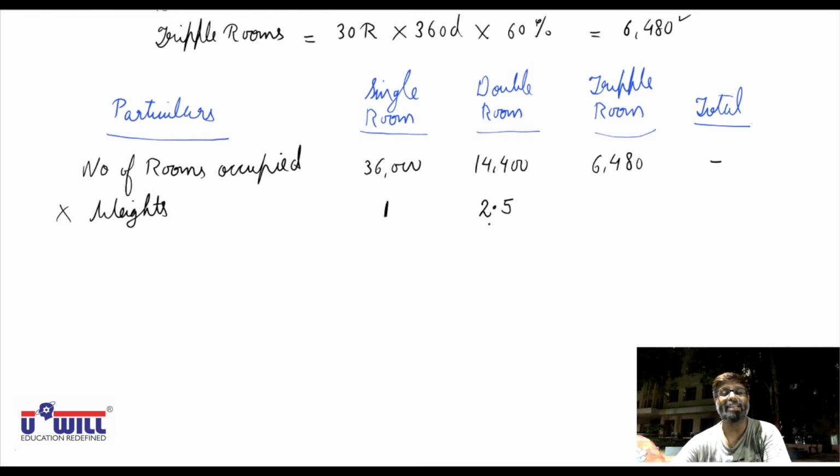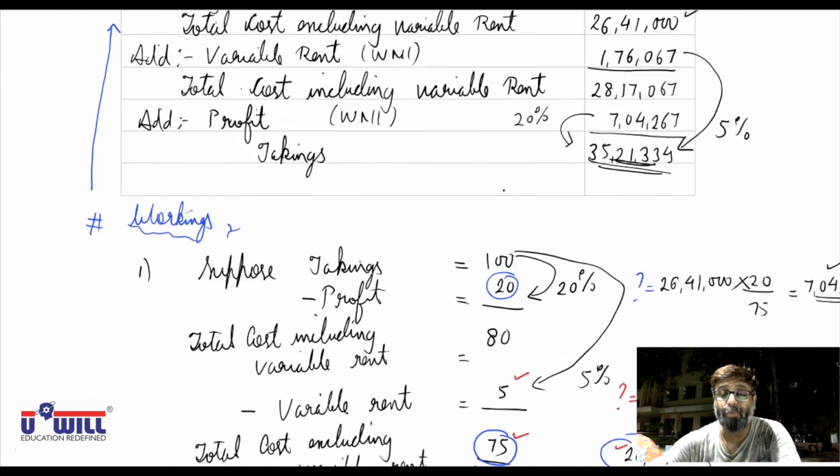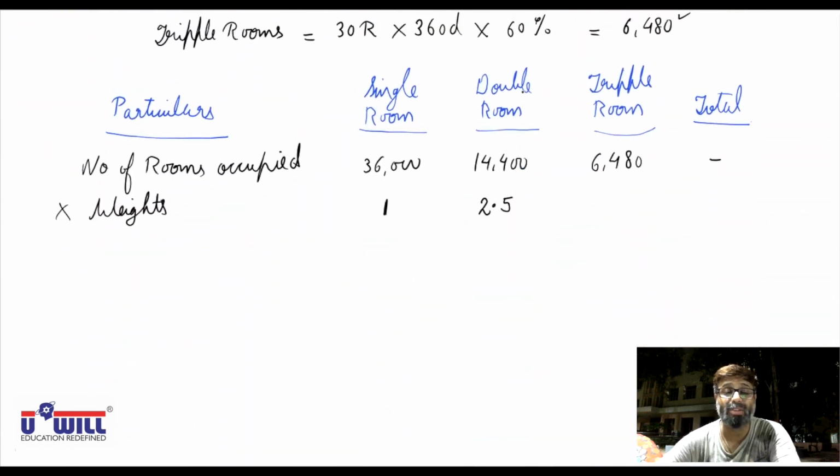So this is called weights. I repeat, for double room we are going to charge 2.5 times of single room. So from the hotel's point of view, the importance of double room is 2.5 times of single room. If the single room's weightage is 1, double room's weightage will be 2.5.